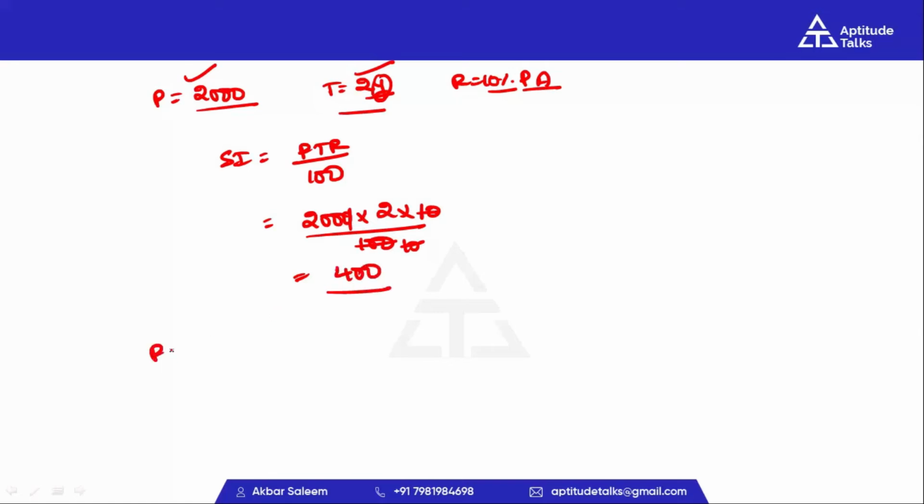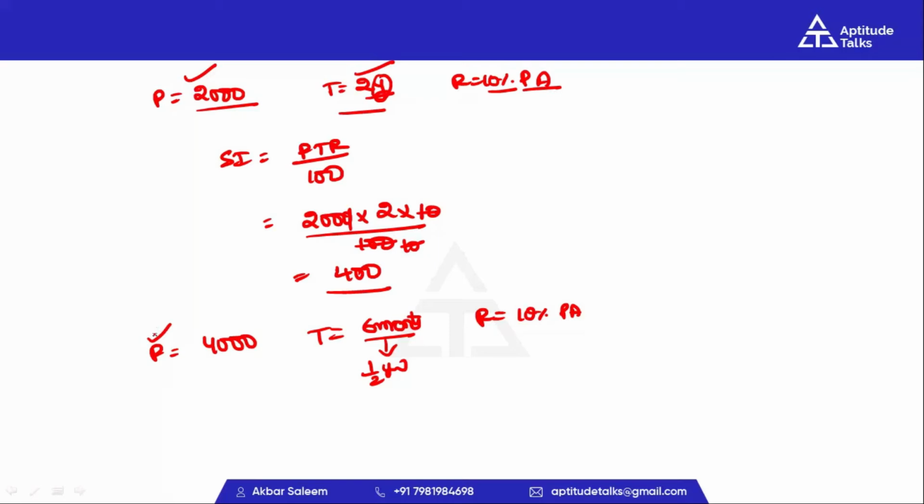Next, another problem. Principal is 4,000 rupees, time period is 6 months, rate of interest is 10% per annum. Here you need not take care about principal. Time period must be in years, rate of interest must be in per annum. Here we can observe one thing: time period is in months. We should convert these months into years. That is equal to 1 by 2 years.